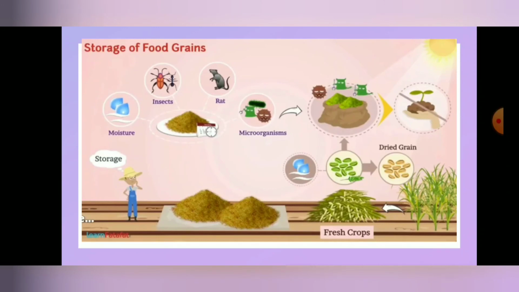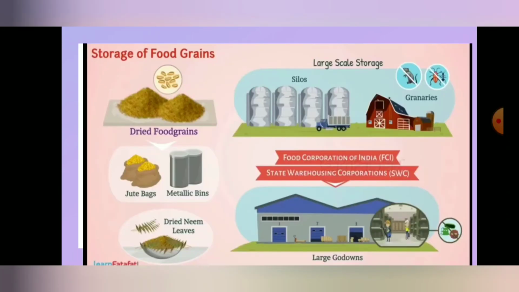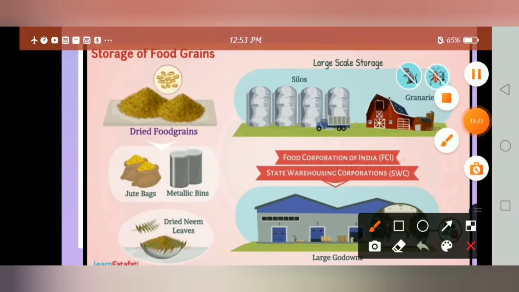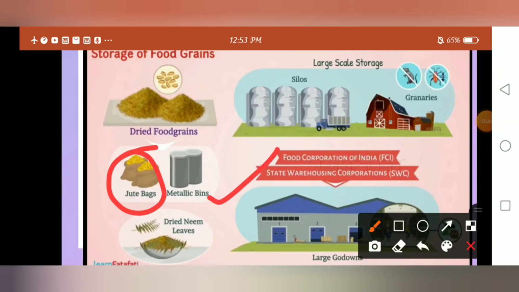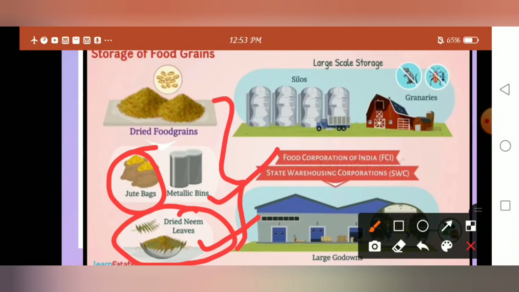Okay. After the drying of the grains, what do we have to do? We have to store them in a gunny bag. There are many methods followed in the storage of food grains. Among them, most of the farmers store the separated grains in gunny bags or in metallic bins. One of the traditional methods is that they store the food grains and cover them with dried neem leaves, because neem is one of the best organic pesticides. It will prevent microbes from growing there. So these are the traditional methods followed.